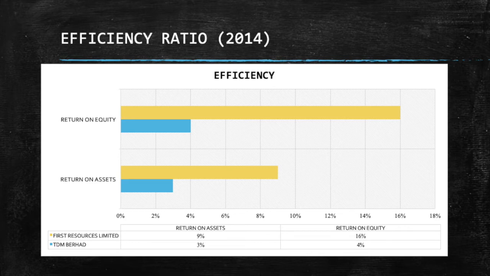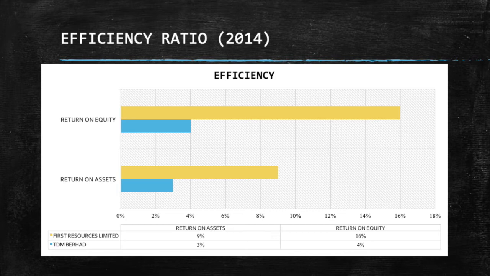This bar chart from two companies, TDM Berhad and First Resources Limited, shows two types of ratios for efficiency. The ratios are return on assets and return on equity.